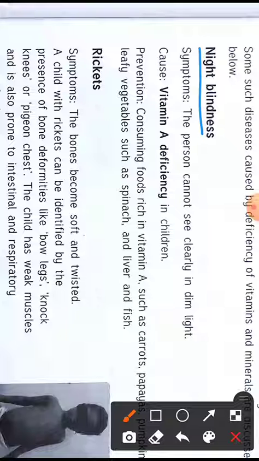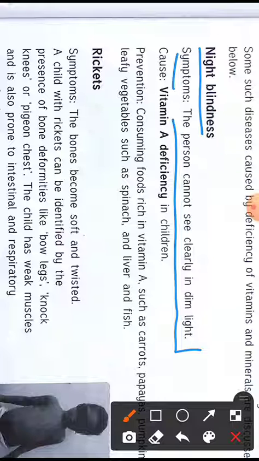Night blindness. What are its symptoms? How will you identify that you have night blindness? The person cannot see clearly in dim light. If the light is dim, the person is not able to see clearly. Then causes. How or why does it happen? It happens because of vitamin A deficiency in children. If your food is not having vitamin A, then you will face night blindness.